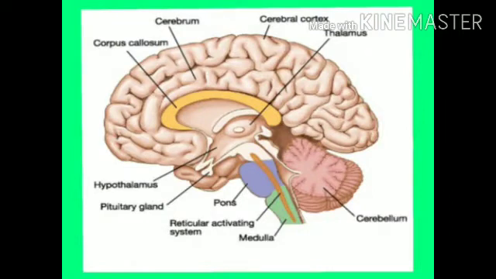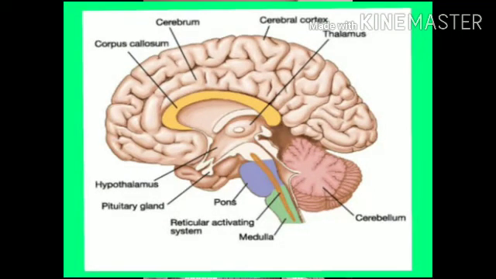Next organ is a very important organ, that is brain. Brain has also three parts. Cerebrum part of the brain controls thinking, learning, intelligence and memory.